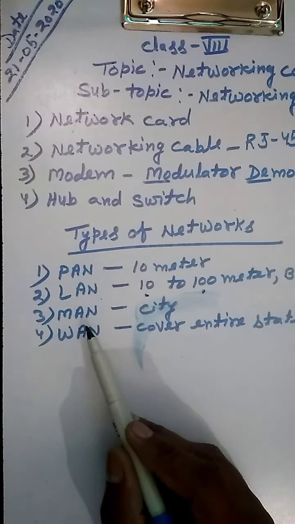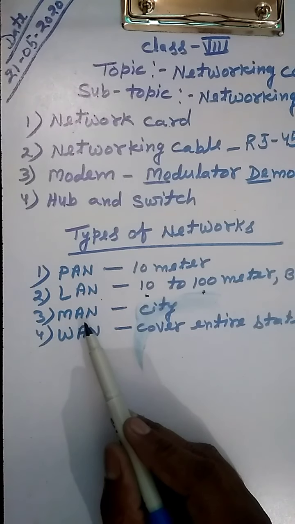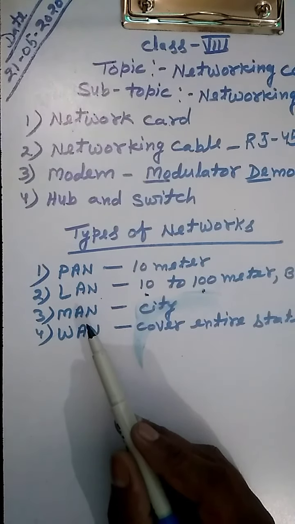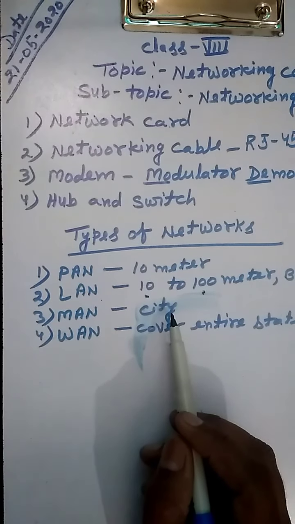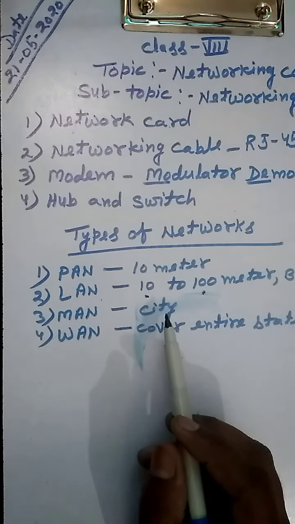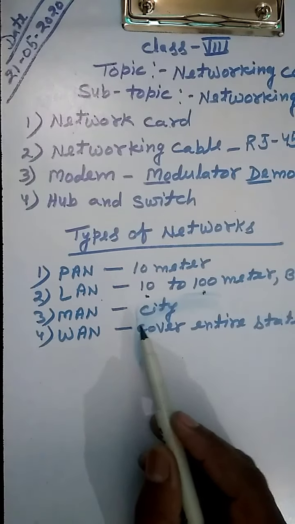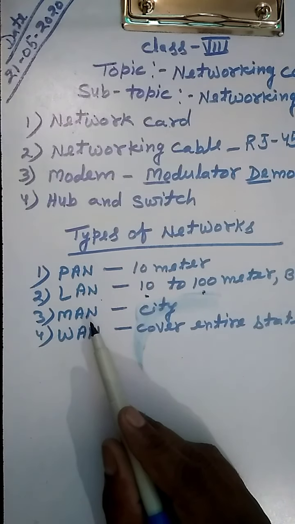Next one is MAN. MAN stands for Metropolitan Area Network. As the name suggests, metropolitan, it covers the entire city. Cable television is the example of MAN.